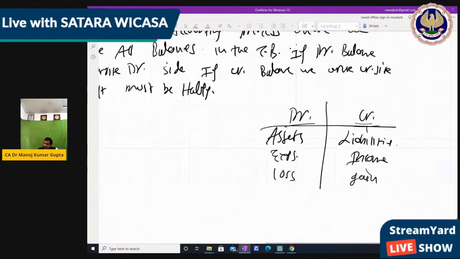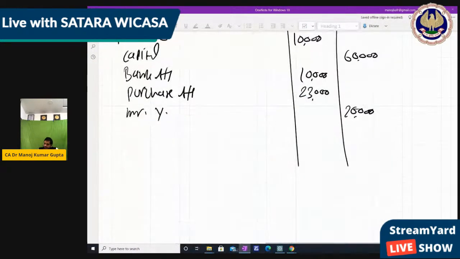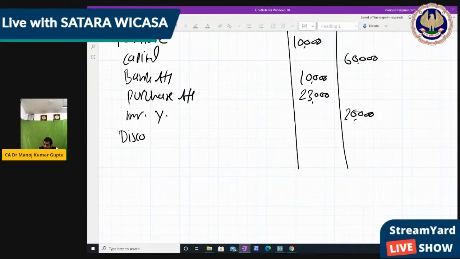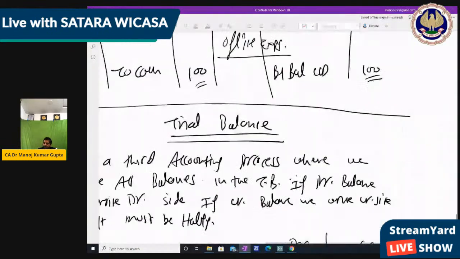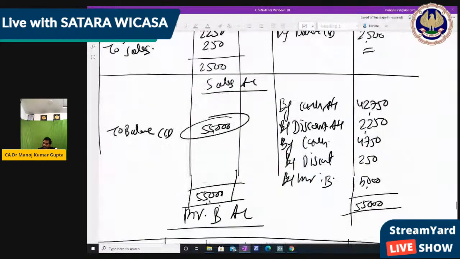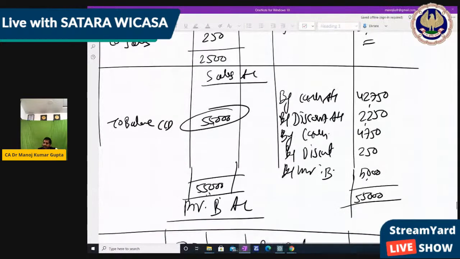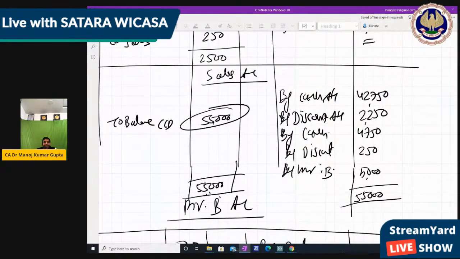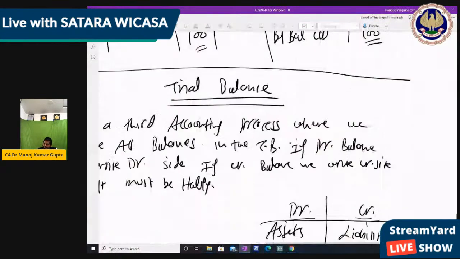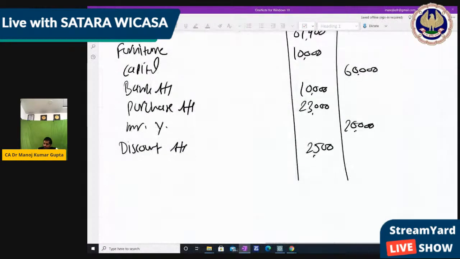So discount account 2,500. Next, sales. Sales have a credit balance because credit is more, 55,000. So sales 55,000.